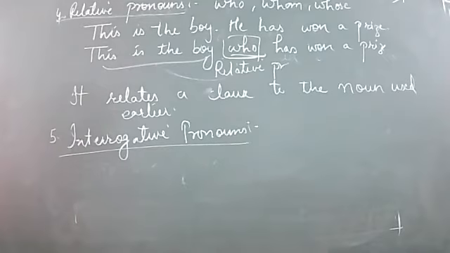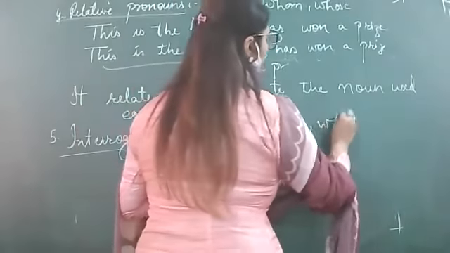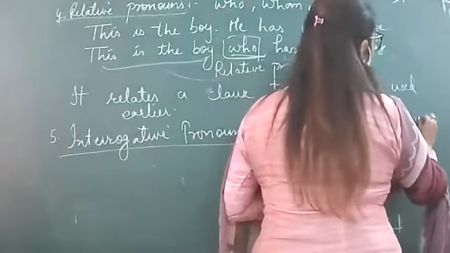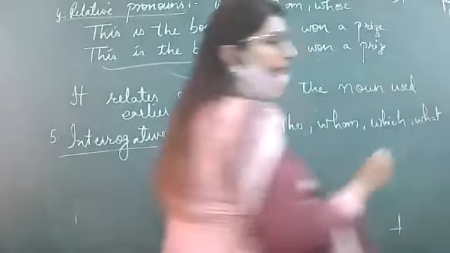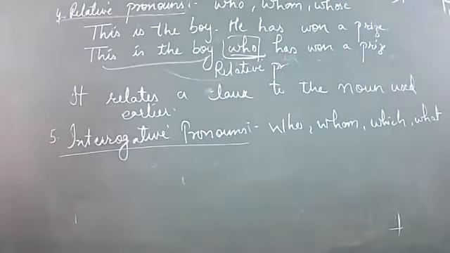For example, who, whom, which, what, how. What is your name? What are you doing? Where are you playing? All are used to ask questions. Yes, where is also there.